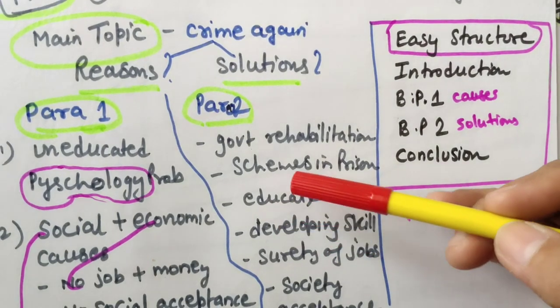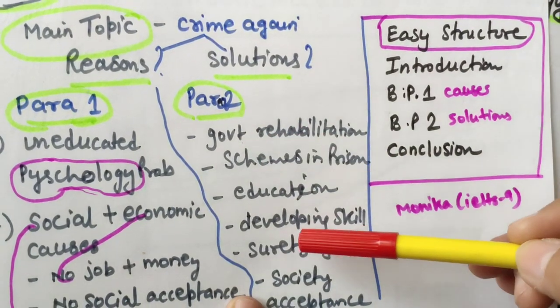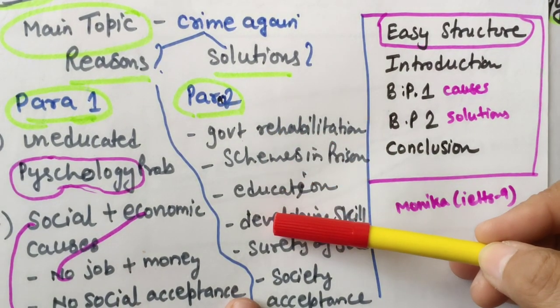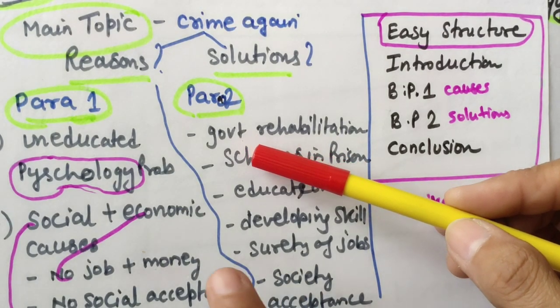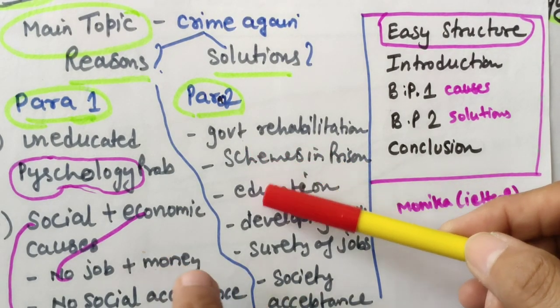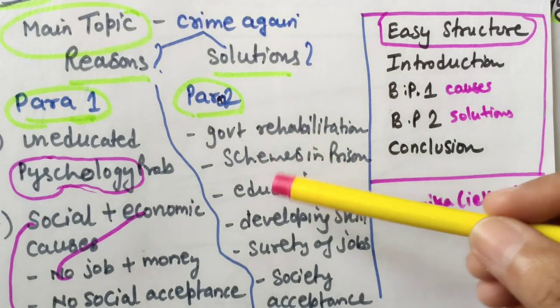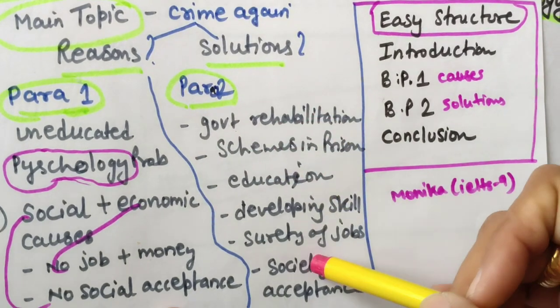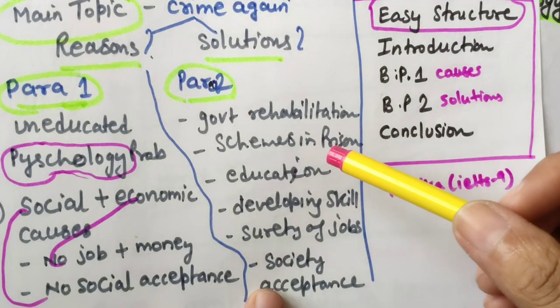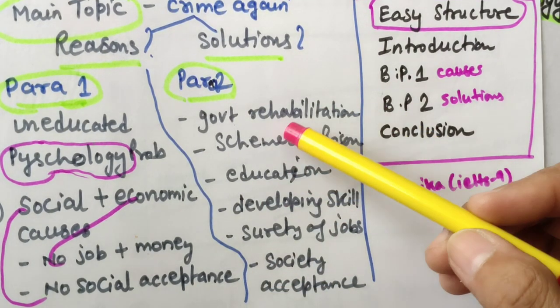Okay, now in body paragraph 2, solutions. Whenever the solution kind of essay is there, always try to write points relating to government. So what government can do, you can just write according to the topic. So involve government, involve society and individual level also, and your solution essay will be complete.